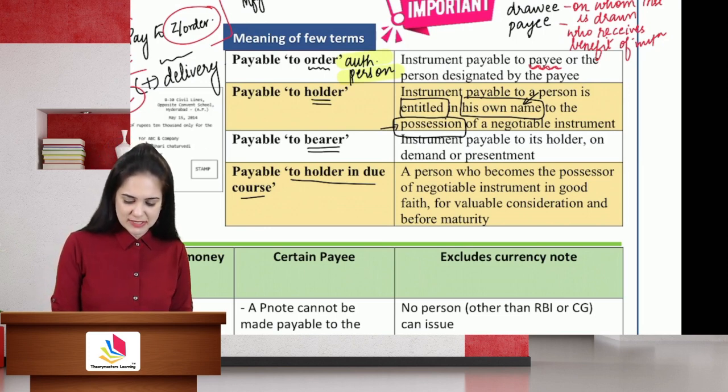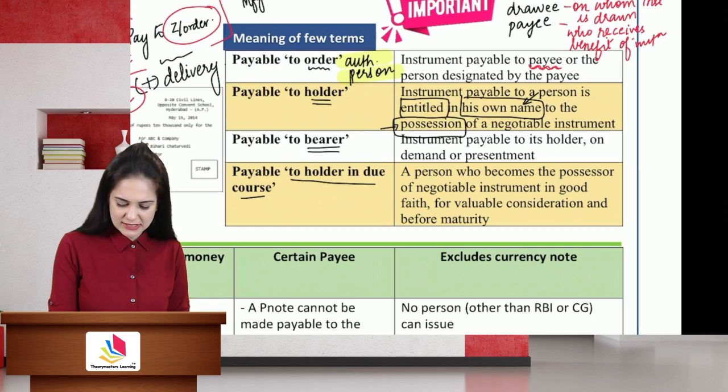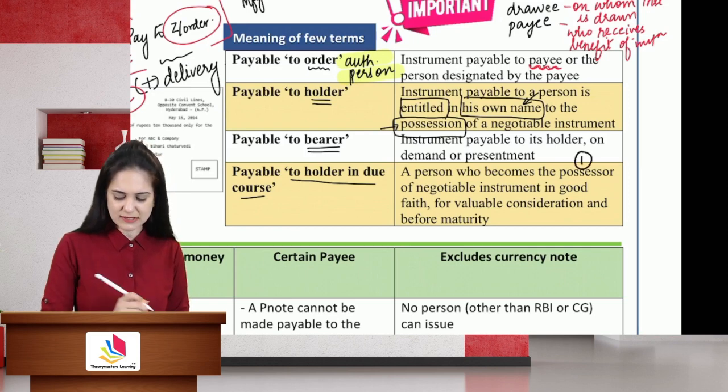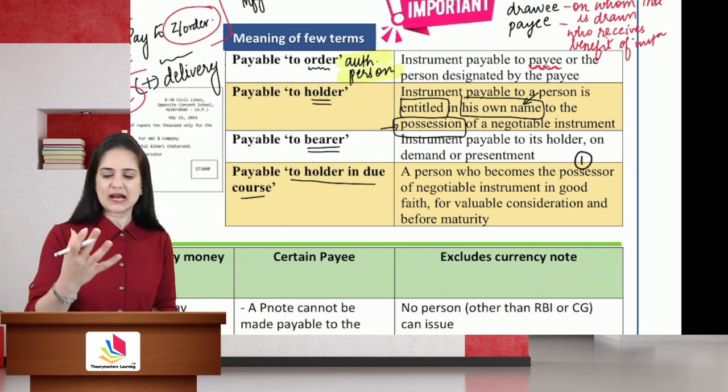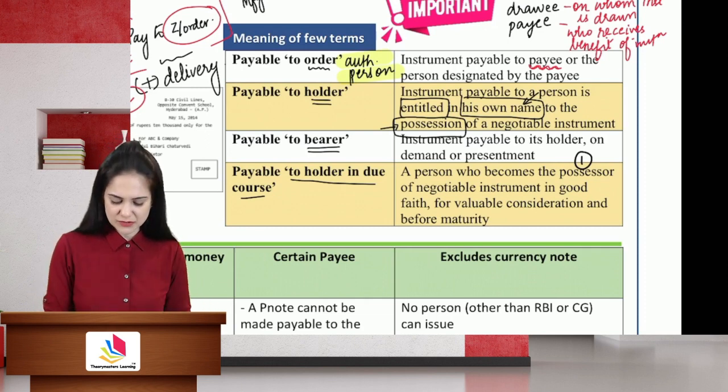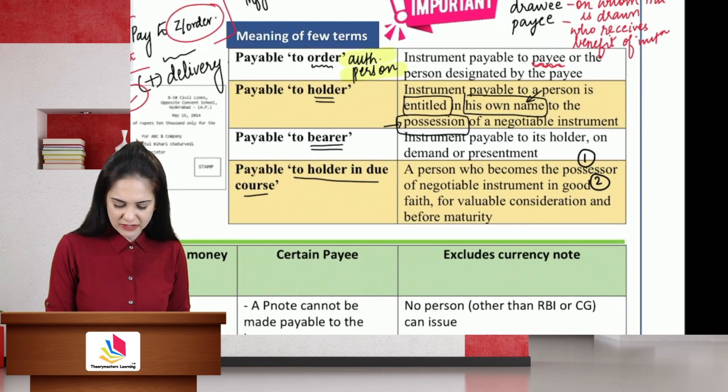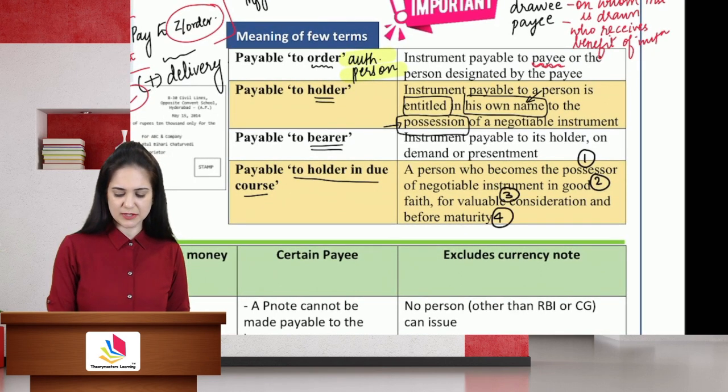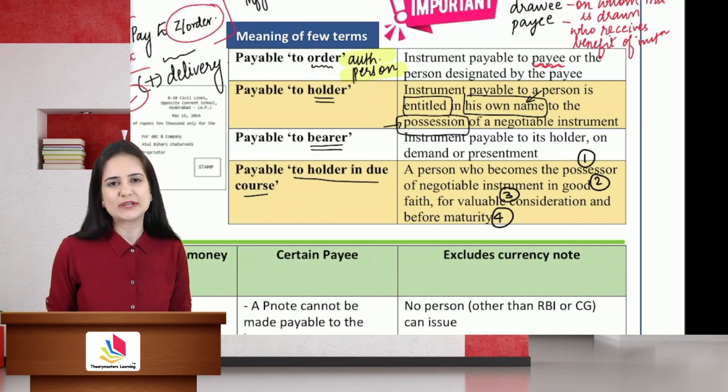So what are the characteristics of a holder in due course? Let us quickly discuss. That person who becomes the possessor of the instrument, he has obtained the delivery of the instrument in good faith. Okay, he has obtained it in good faith for valuable consideration and before maturity. So if these three conditions are satisfied, then you are a holder in due course.